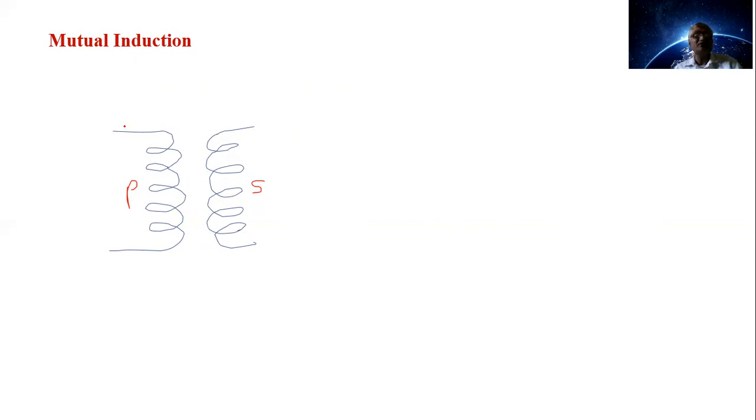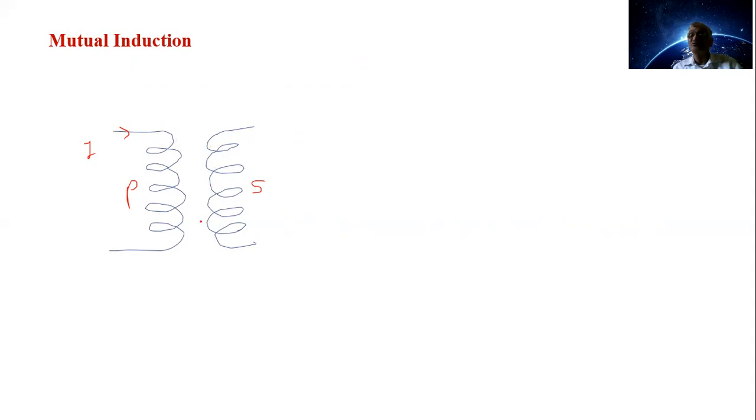Now see here, when the current through this primary coil is flowing, it produces a magnetic field around it. The secondary coil is kept in that magnetic field. Now when the current through the primary changes, increases or decreases, the field around it also changes.